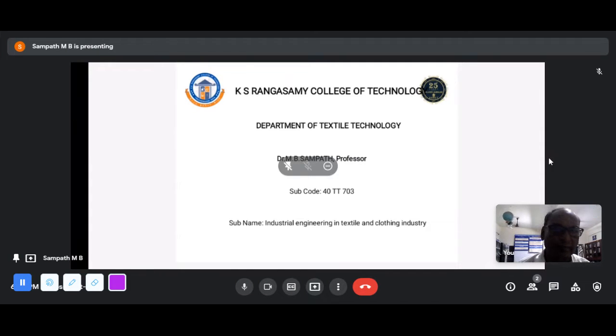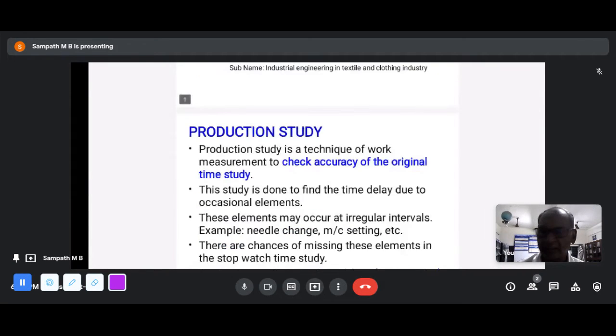Just to inform you before I start this course, the second highest salary paid is for an industrial engineer, next to a merchandiser in a garment industry. Such is the importance. So we'll go step by step. Why? And I'll give you some Chinese examples of this.